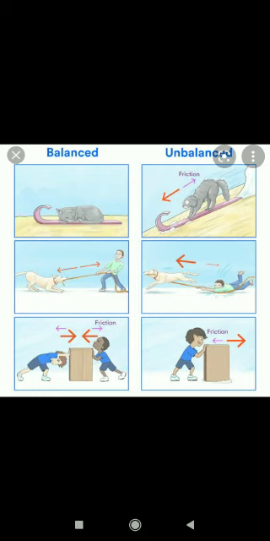If the forces are the same and the object is stationary, it's a balanced force. If one force is more and one is less, then the object will move in either direction; it's an unbalanced force.